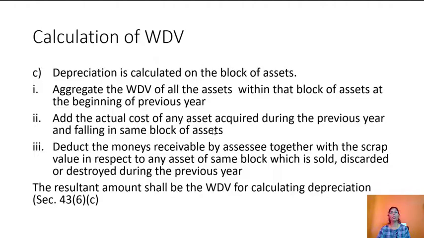Add the actual cost of any asset acquired during the previous year that belongs to that block of assets. Deduct the amount receivable by the SSE along with the scrap value in respect of any asset from that block which is sold or discarded or destroyed during the previous year, and the resultant amount shall be the written down value for calculating depreciation.